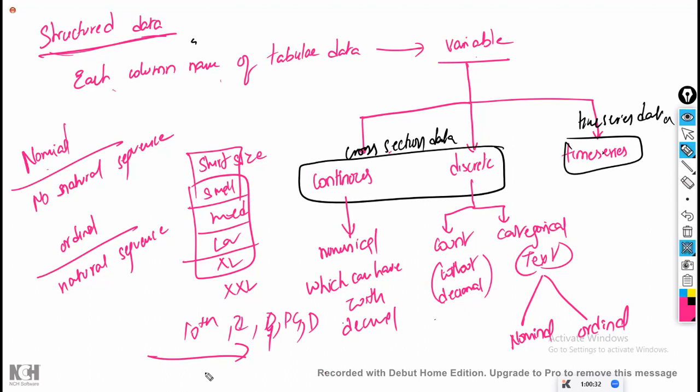Graduation is less than post-graduation, which is less than the doctorate degree. So whenever you have an order, it is called ordinal data. When there is no order, it is called nominal data. Is that clear? For example, letter grades: A grade, B grade, C grade. Is every grade the same?